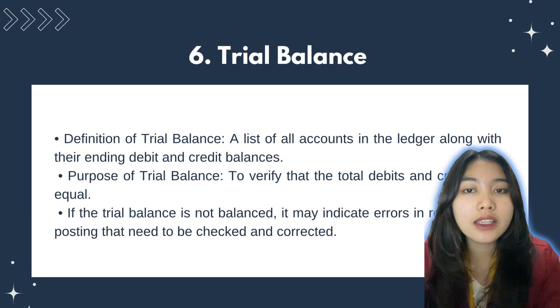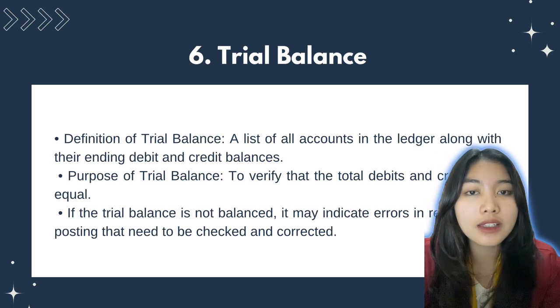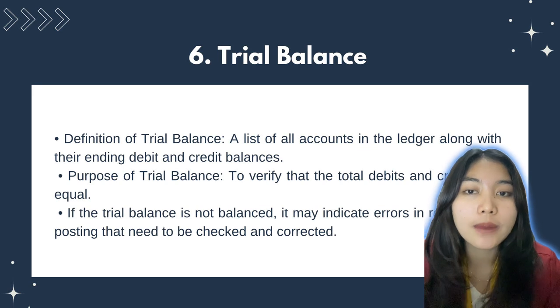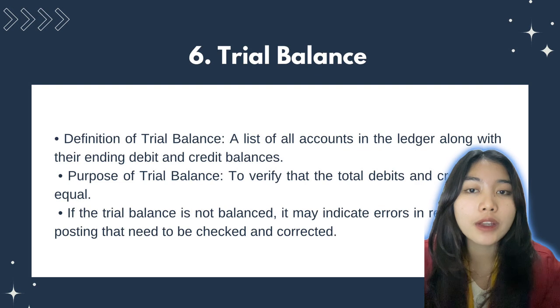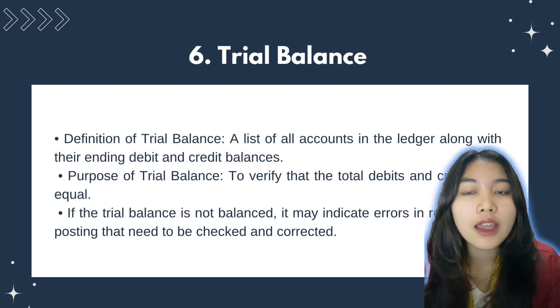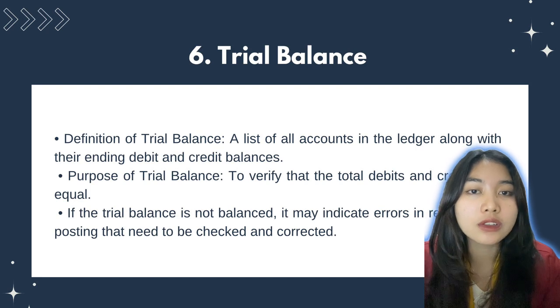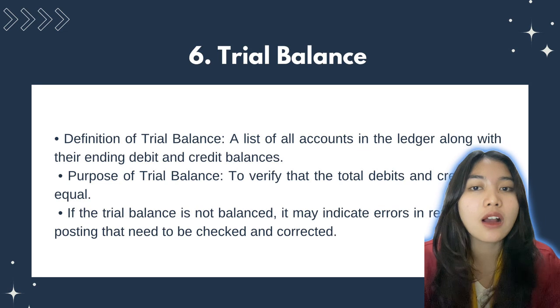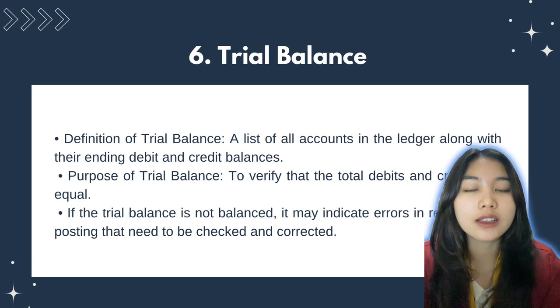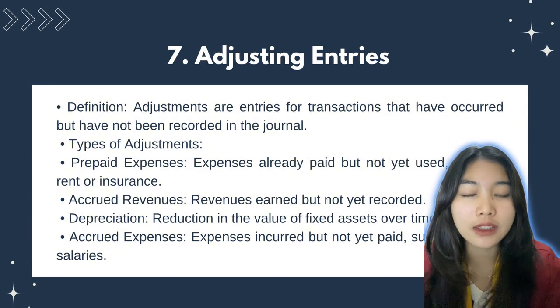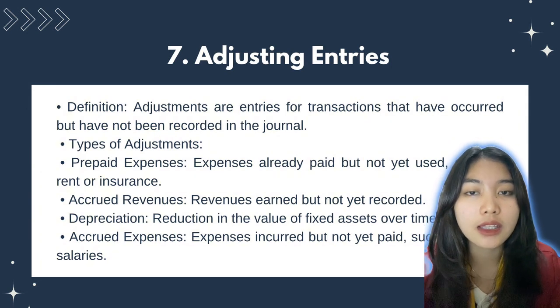And number 6, trial balance. A trial balance is a list of accounts in the ledger with their final debit and credit balances. The purpose of the trial balance is to verify that total debits and credits are balanced. If the trial balance does not balance, it identifies potential recording or posting errors that need to be checked and corrected.